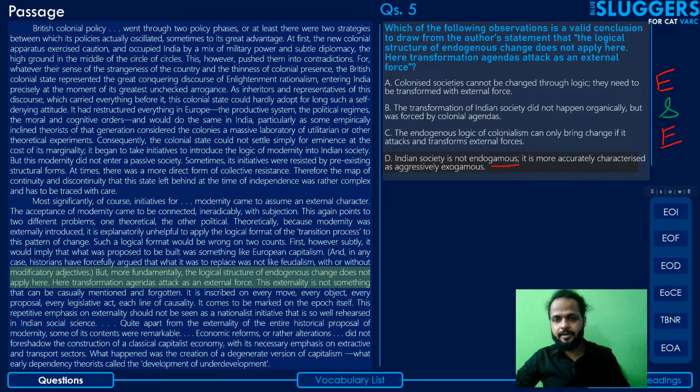So it's clearly a case of error of inclusion. So you can eliminate this as well as capital E. Your correct answer will obviously be option B. Okay, so that's your questions.